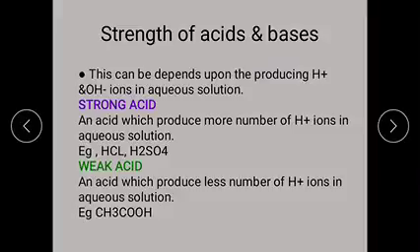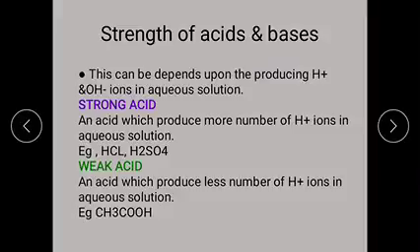Okay, the strong acid definition is: an acid substance which ionizes completely in aqueous solution and produces more number of H plus ions in aqueous solution is called a strong acid.